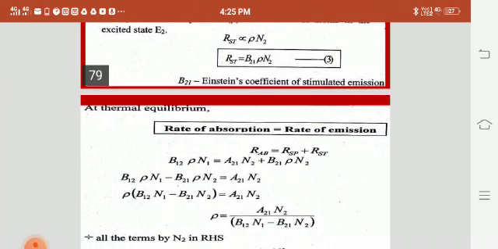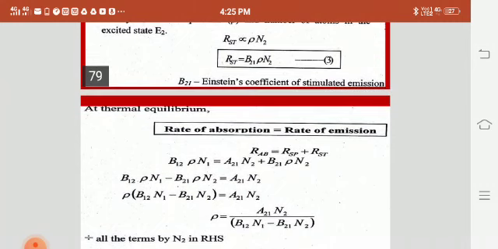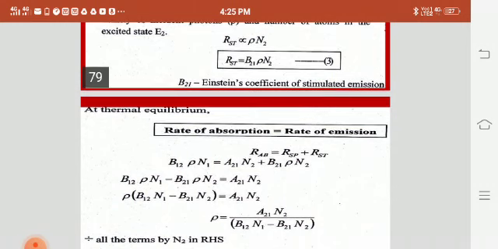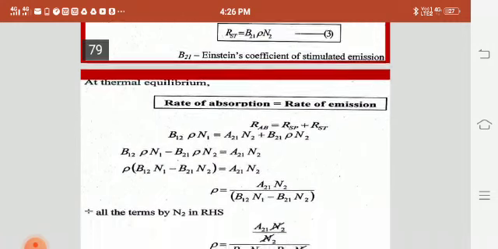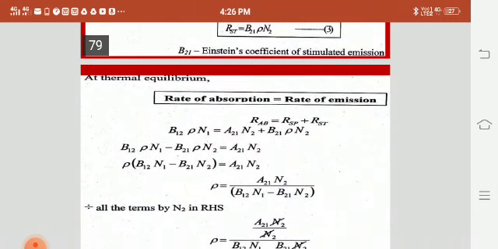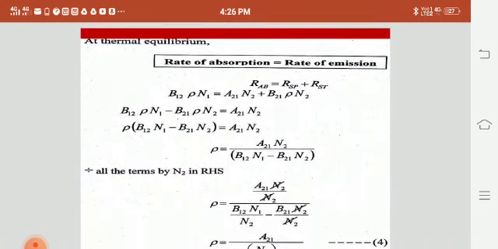At equilibrium, the rate of absorption is equal to the rate of emission, where the rate of absorption is equal to B12 rho N1, and the rate of emission is the addition of spontaneous and stimulated emission. So adding these two values gives the rate of emission. By combining and simplifying we get rho is equal to A21 N2 divided by B12 N1 minus B21 N2. Here all the terms are divided by N2, so we get rho is equal to A21 divided by B12 N1 by N2 minus B21.